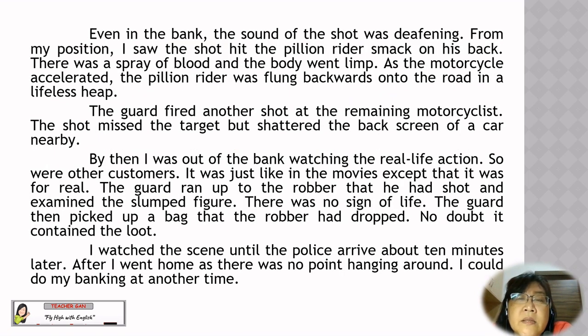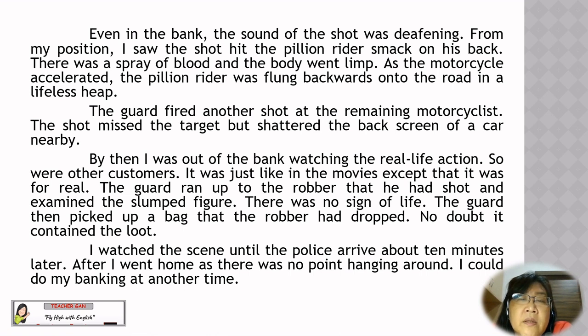Even in the bank, the sound of the shot was deafening. From my position, I saw the shot hit the pillion rider smack on his back. There was a spray of blood and the body went limp. As the motorcycle accelerated, the pillion rider was flung backwards onto the road in a lifeless heap.